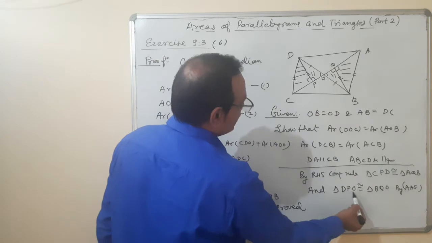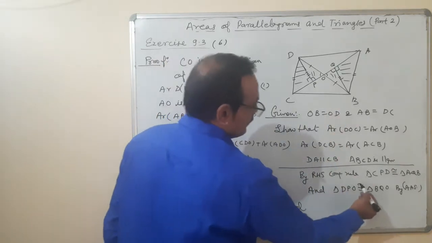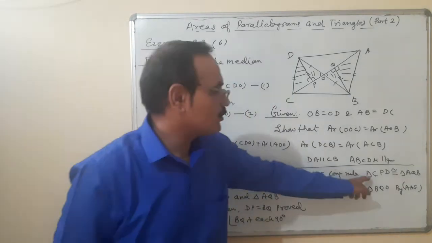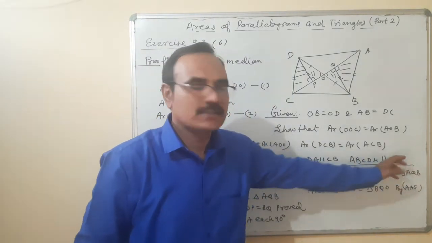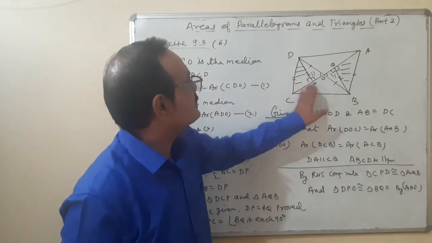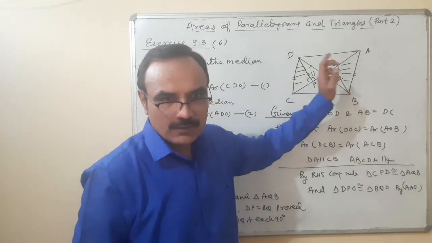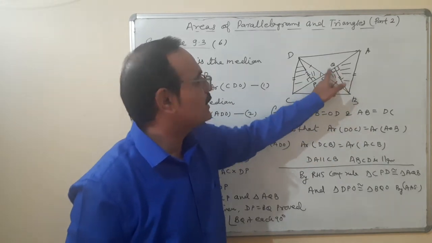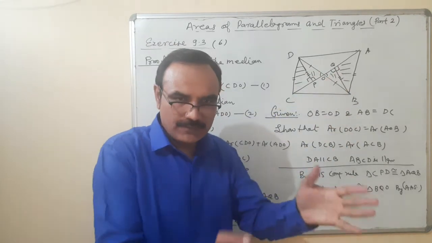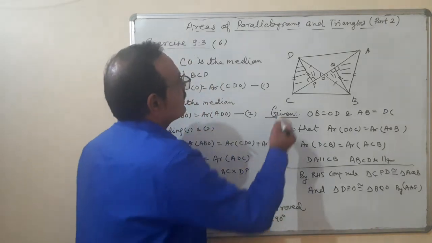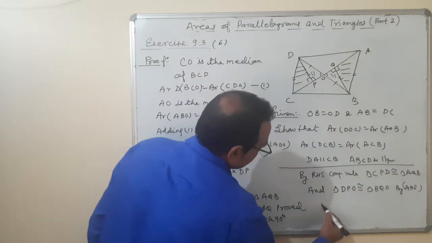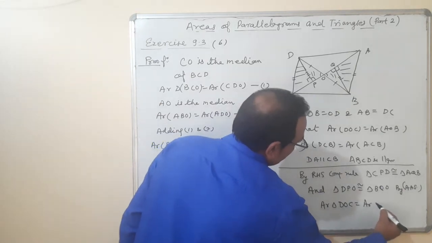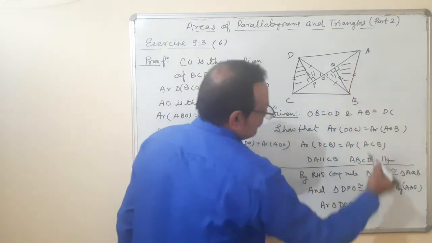CPD plus DPO. Because both the triangles are congruent, they are equal in areas. So area of CPD is equal to area of ABO, plus area of DPO is equal to area of BQO. Second. So when we are going to add them, then what happened? Area of DOC is equal to area of AOB.